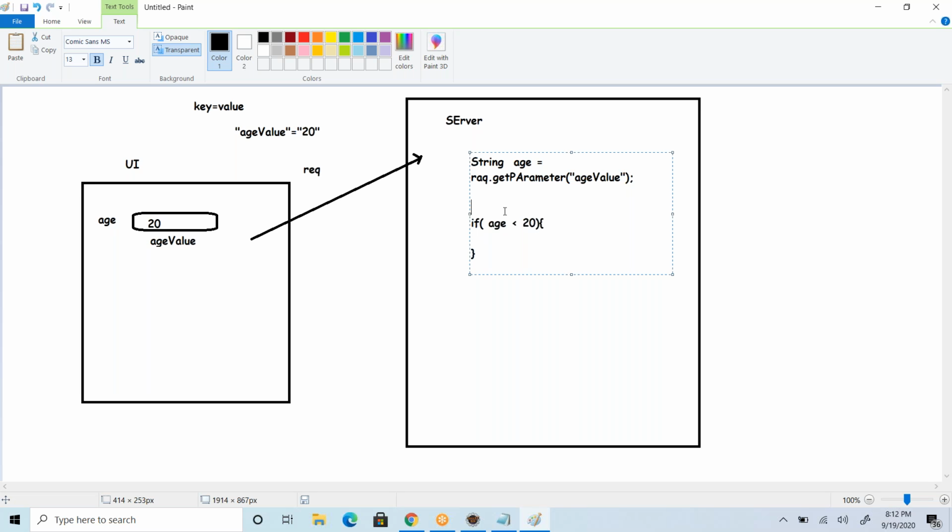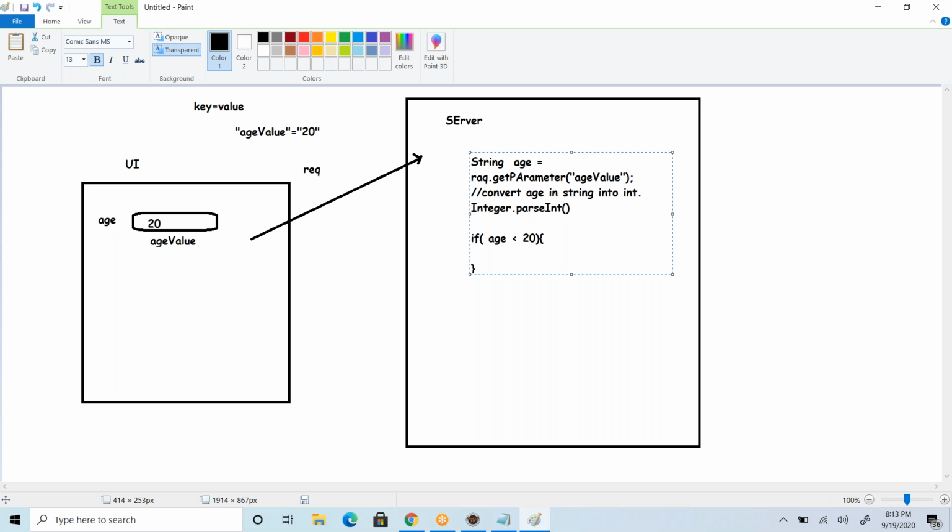So you will have to convert the age from string into integer. We have the concept of wrapper classes, and there we have a method to convert that into a primitive.